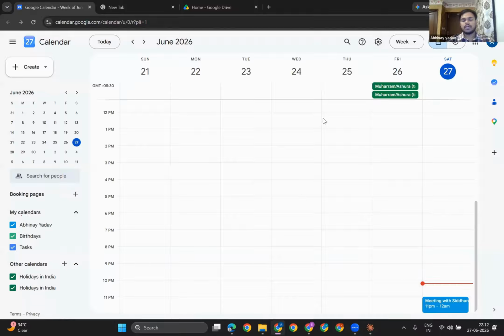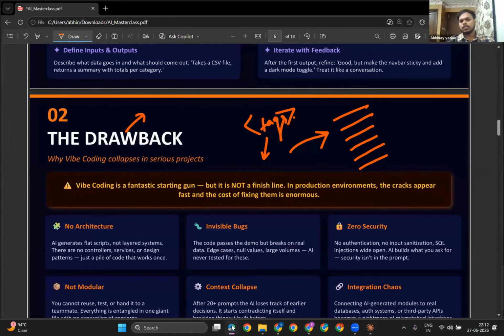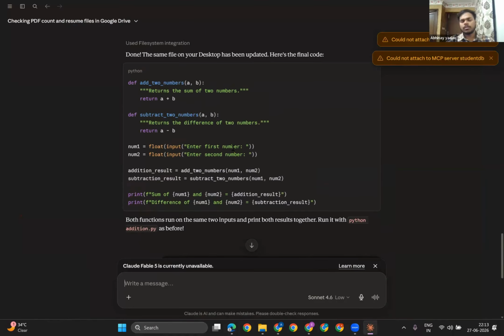Again, we did the vibe coding. But we don't want to become a vibe coder. We need to understand the working of this entire thing. So for that, coming back to the slide, I guess this is all about Claude Code. Now you can do n number of things, whatever you want. These are the few examples that I can show you so far.